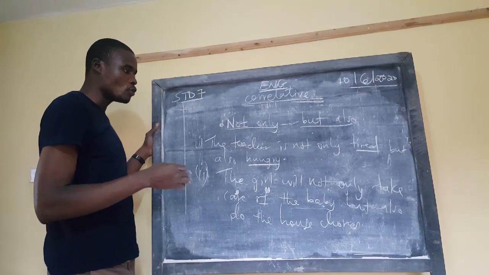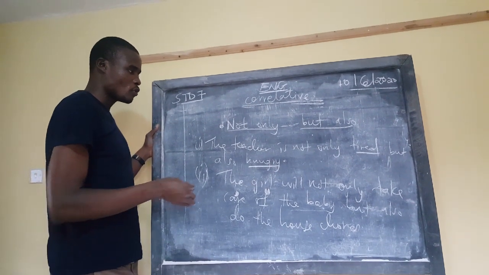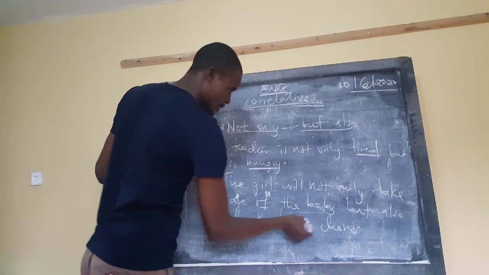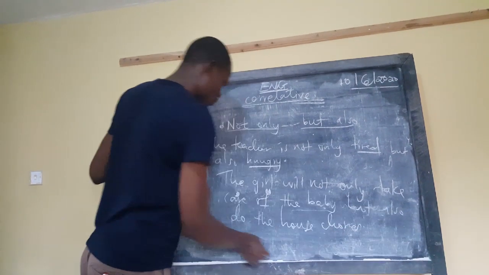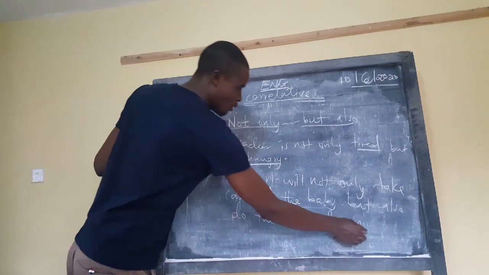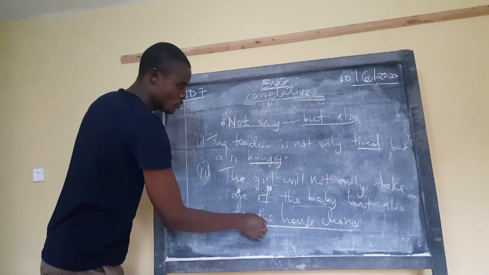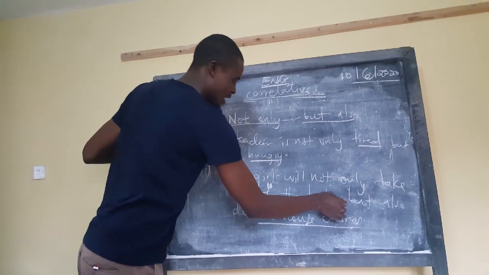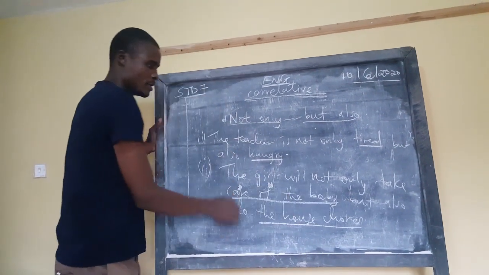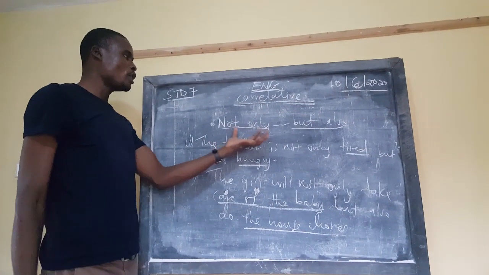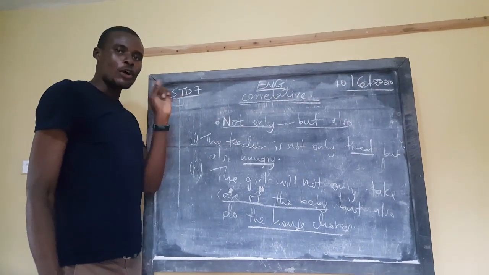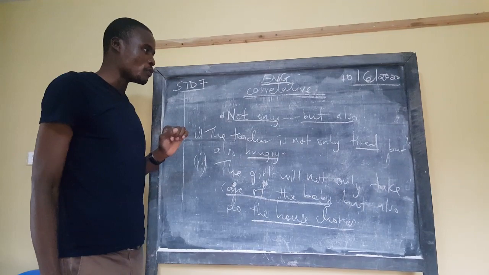She's also going to do the house chores. Not only going to take care of the baby, but also do the house chores. So these are the roles. We have the house chores here, and then taking care of the baby. So that's why I mentioned that not only but also is used as a conjunction for adding more information.